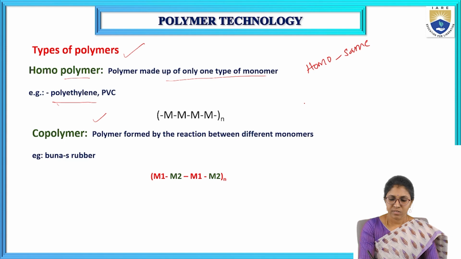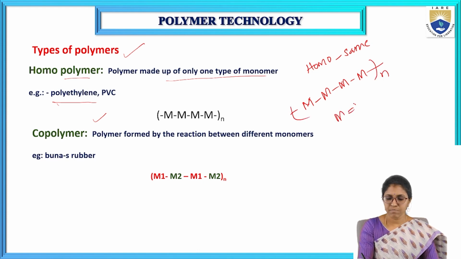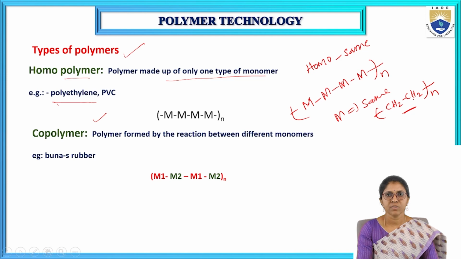Here monomers are written as M, and in a homopolymer M is the same. Taking the examples of polyethylene and polyvinyl chloride, we can denote the structure of polyethylene like this, with the repeated unit. This polymer is made up of only one type of monomer, that is ethylene.